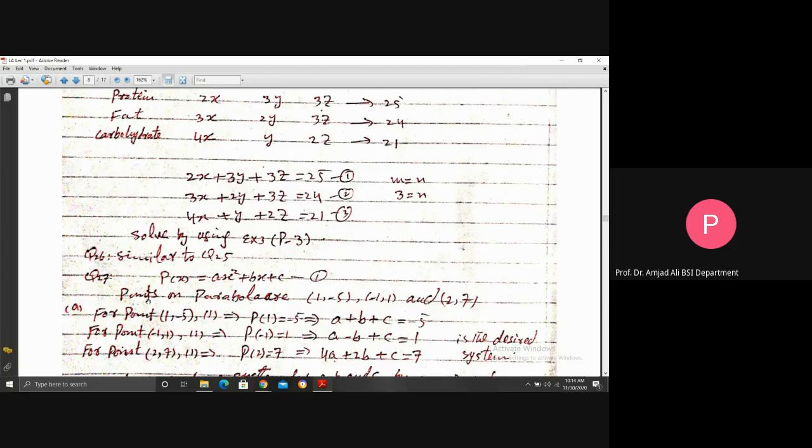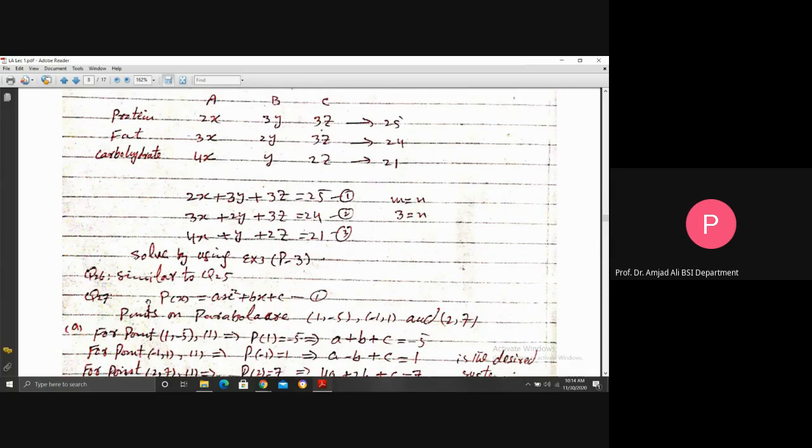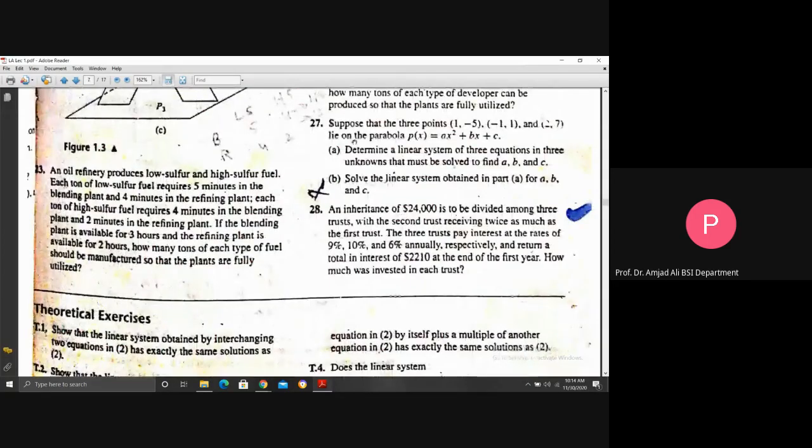Question 27. In question 27, you see, suppose that the 3 points (1, -5), (-1, 1) and (2, 7) lie on the parabola p(x) = ax^2 + bx + c. Part a: determine a linear system of 3 equations in 3 unknowns that must be solved to find a, b, and c. Part b: solve the linear system obtained in part a for a, b, and c.